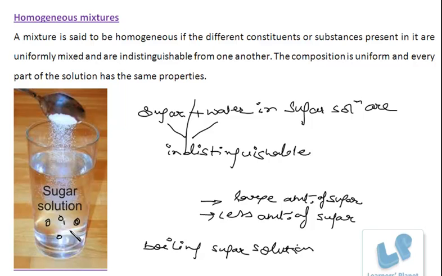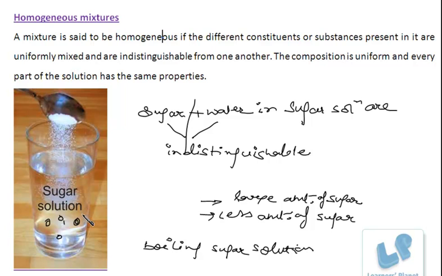But once I have prepared a solution and I am boiling it, it doesn't happen like one part of the solution is boiling and the other part is cool. The whole solution shows the similar properties. Whatever property is there, the density will be the same throughout the solution. That is, the composition is uniform and every part of the solution has same properties. That is, every part of the solution will have the same density, same refractive index.